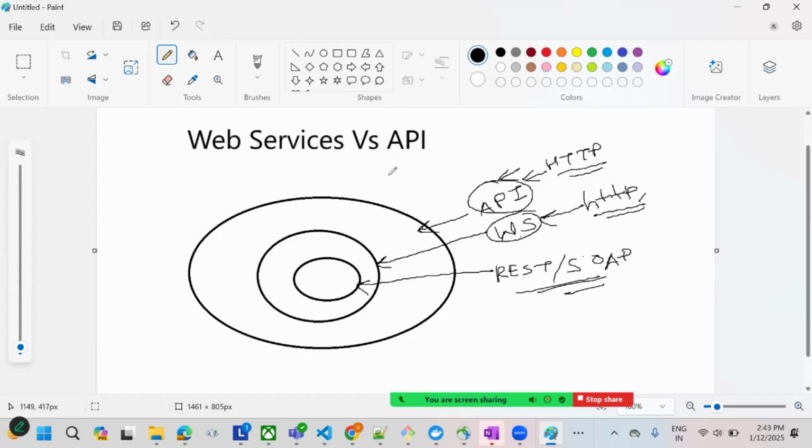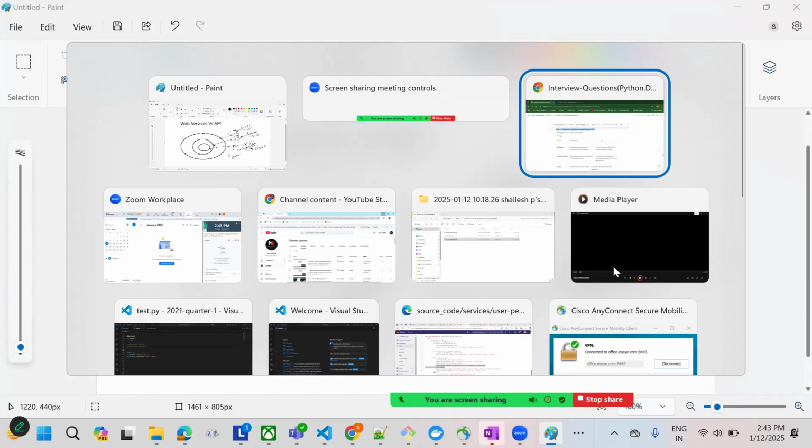Okay, I think you got some basic idea about what is API, what is web service, and what is REST and SOAP. The second thing I want to mention here is that nowadays all the applications are using REST. SOAP is the old one, but it is secure. SOAP means S for secure, that is how you can remember. SOAP is secure as compared to REST. REST is faster as compared to SOAP. Both are architecture styles in the web service.